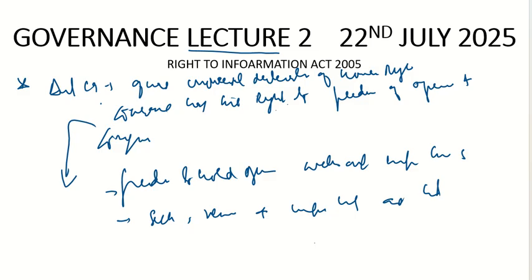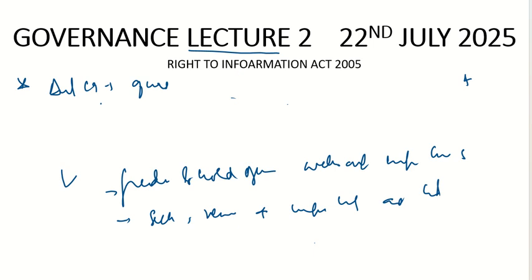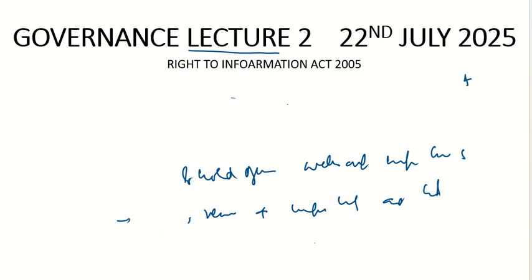So with this, how did it originate in India? Let's try to understand the brief history behind the origination of the Right to Information Act in India. Basically in 1987, there was a lady named Aruna Roy, an ex-IAS officer who resigned.